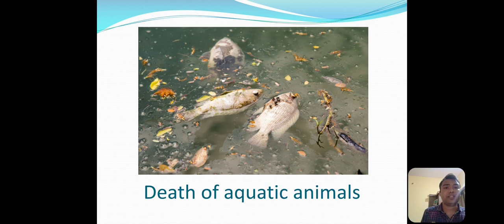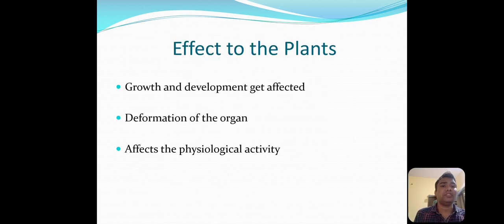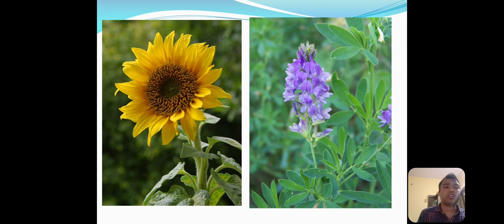Next, in the case of plants, what are they causing? They affect the growth and development of the plants. Next, deformation of organs in plants. And the third, it also affects the physiological processes in plants. So all these chemical contaminants that human beings use in day-to-day life cause different types of effects to human beings, plants, and animals.